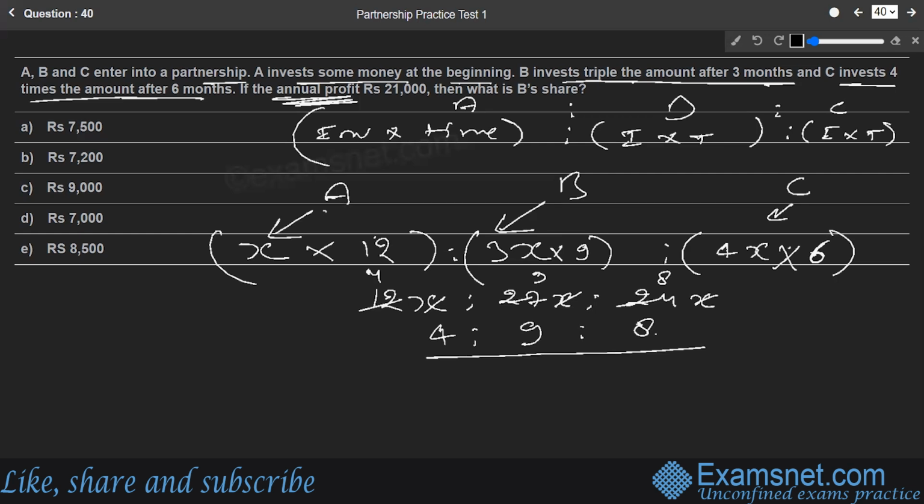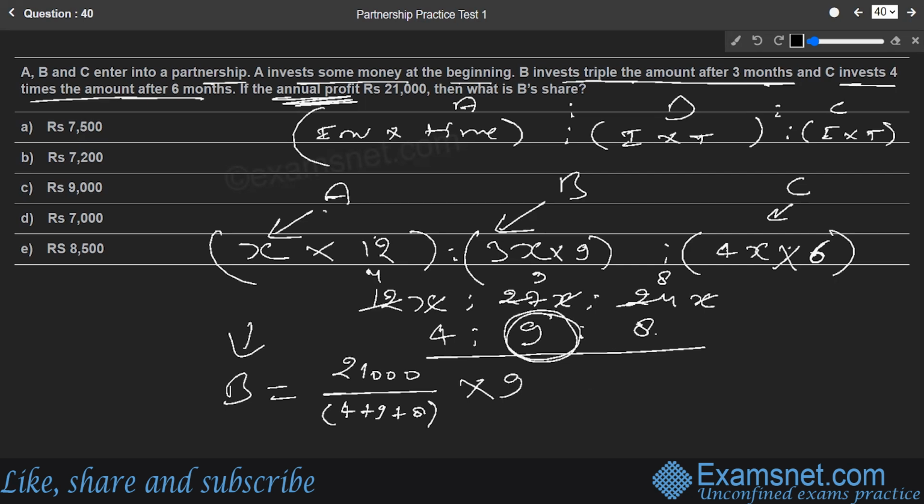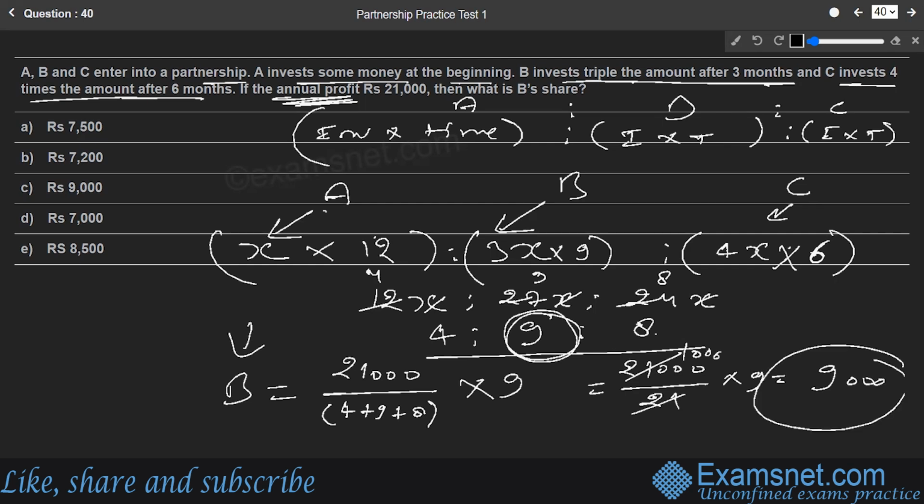Now they're asking what is B's share. So B's share can be calculated by total profit, that is 21,000, divided by the sum of the ratio terms, that is 4 plus 9 plus 8, multiplied by, as we are supposed to find B's part, the second person, that is 9. So 9 parts of it. If you solve this further, this comes out to be 21,000 divided by 9 plus 4 is 13, plus 8 is 21, multiplied by 9. 21 cuts 21,000 by 1,000. So the ultimate value of B's profit is coming to 9,000 rupees, which is available in option number C and is the right answer also.